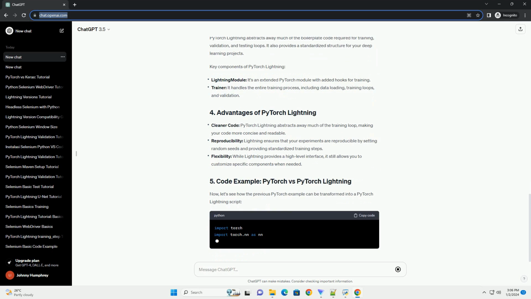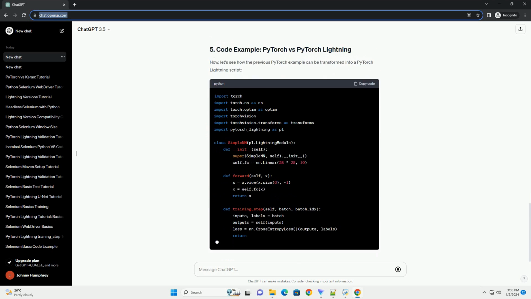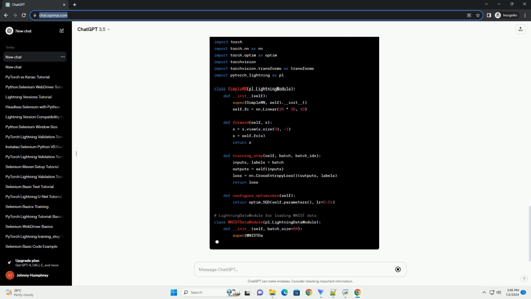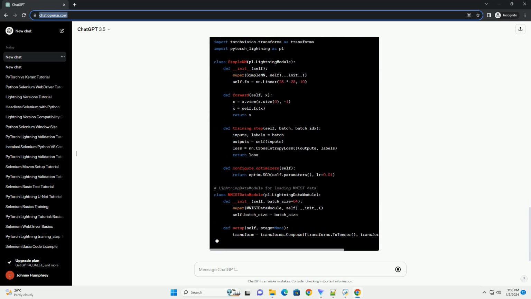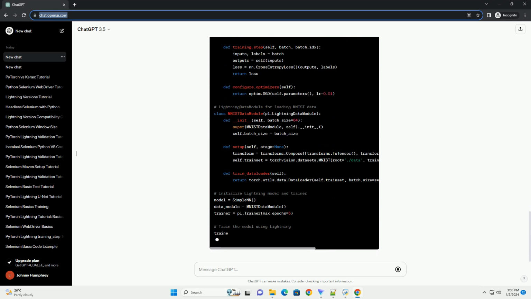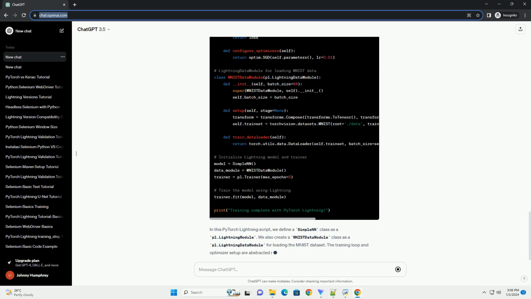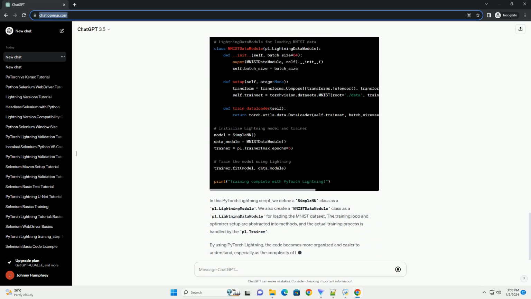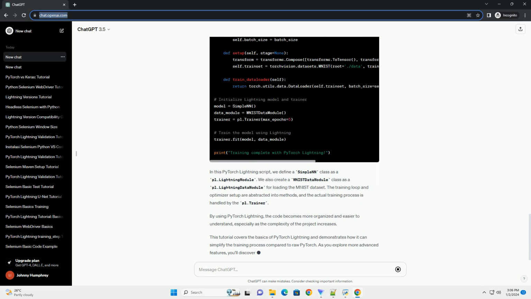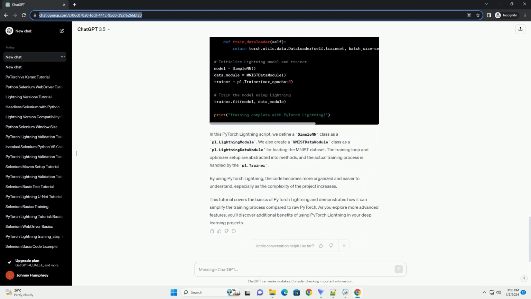Let's start with a simple PyTorch example to train a neural network on the MNIST dataset. This is a basic PyTorch script for training a neural network on the MNIST dataset. Now let's see how PyTorch Lightning can simplify this. PyTorch Lightning abstracts away much of the boilerplate code required for training, validation, and testing loops. It also provides a standardized structure for your deep learning projects.